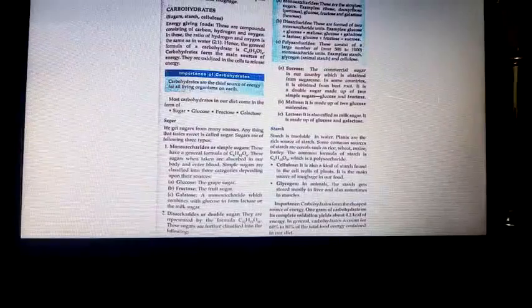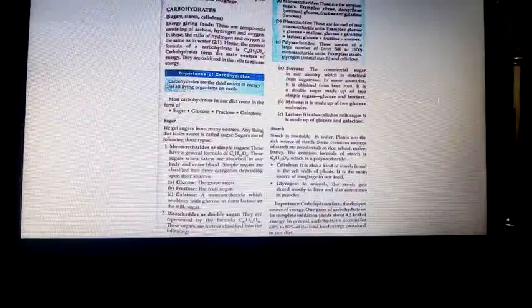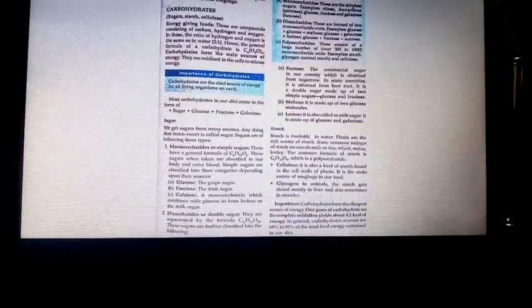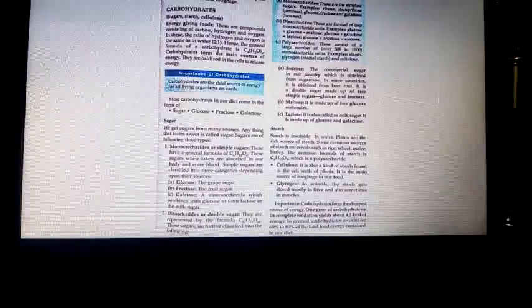So the best form of sugar which is absorbed into our blood is glucose only. Next is fructose, popularly called fruit sugar. Galactose is the sugar found in milk, but we won't call it milk sugar. Lactose is milk sugar.